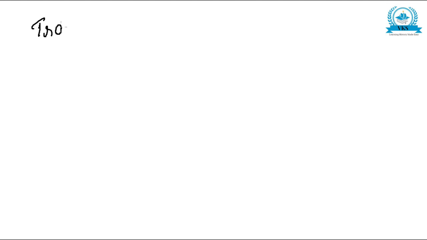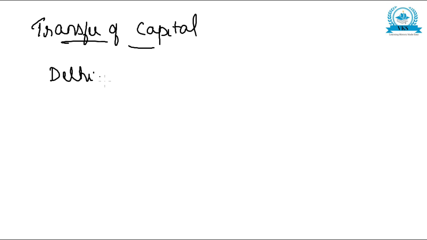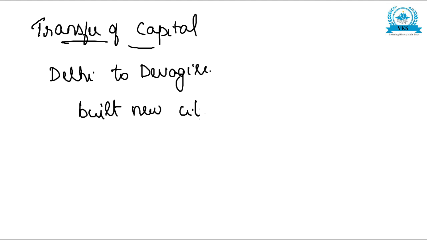The second experiment was the transfer of capital. The Sultan decided to transfer the capital from Delhi to Devagiri. This was to safeguard from the Mongol invasion. And he built a new city near Devagiri that was called Daulatabad.